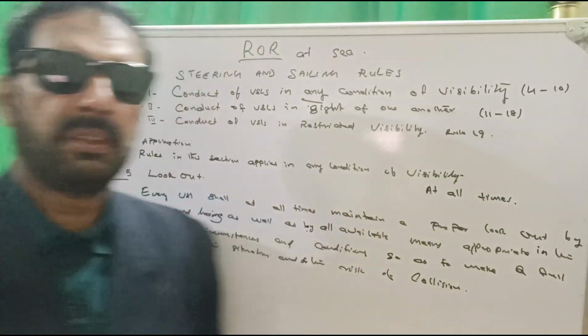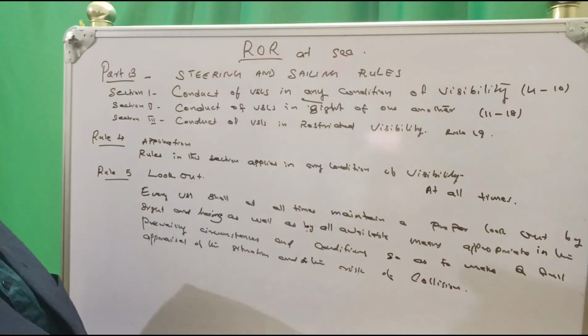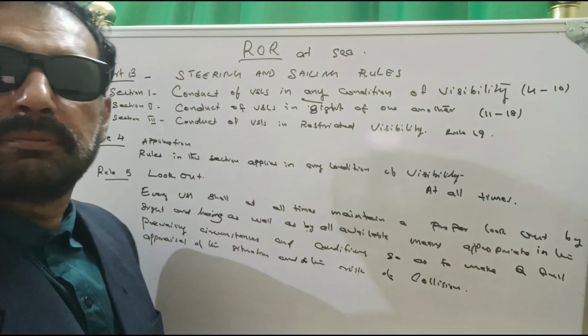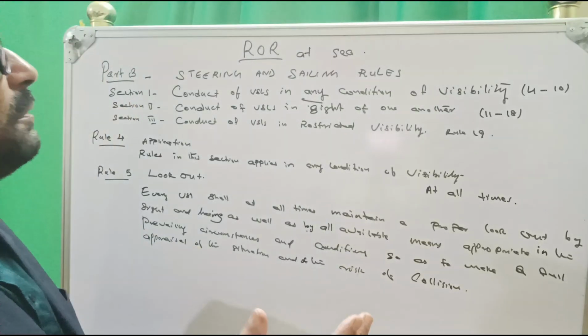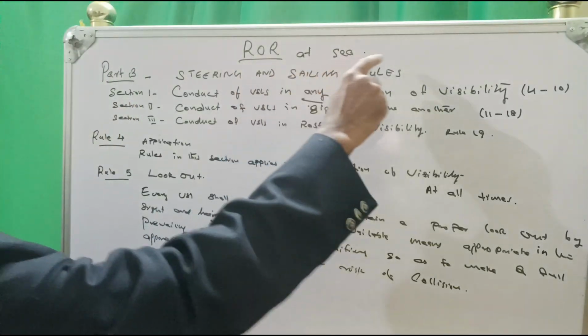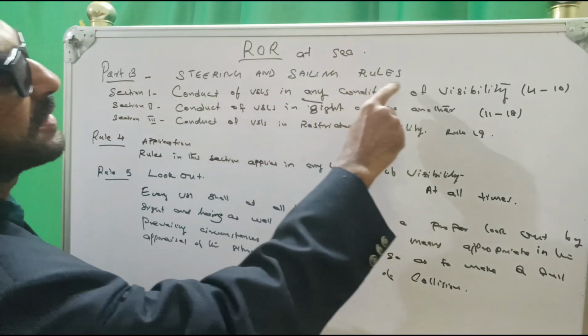Today we will go over the Rules of the Road at sea. The last time we studied about general definitions. Today we will go about the Rules of the Road at sea, Part B, steering and sailing rules.